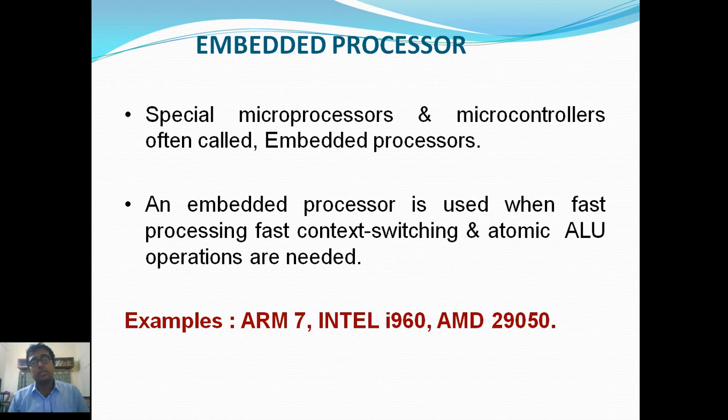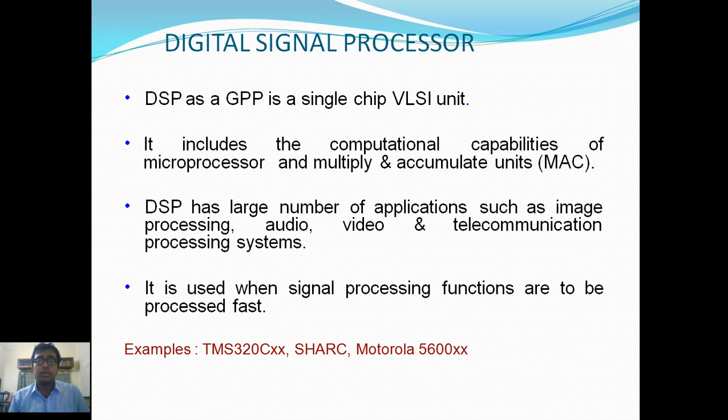As we have discussed earlier, an embedded processor is a special microprocessor. Microcontroller is often called embedded processor. An embedded processor is used when fast processing, fast context switching and atomic ALU operations are needed. Examples of embedded processors are ARM7, Intel i960, AMD 29050 and so on. Let's go to the next slide.